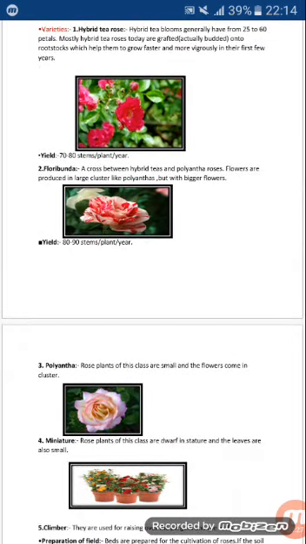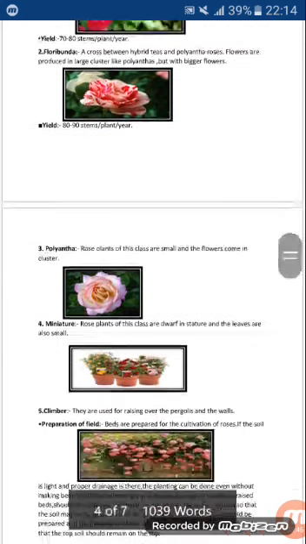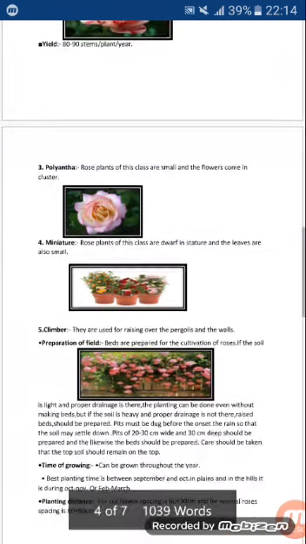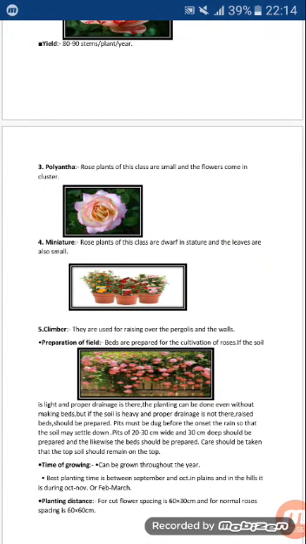Next is Polyantha variety of rose. Rose plants of this class are small and the flowers come in clusters. As earlier discussed in Floribunda, flowers are produced in larger clusters, but in case of Polyantha, the flowers are small and come in clusters. Next is miniature. Rose plants of this class are dwarf in structure, and leaves are also small. And next is climber. They are used for raising over the walls and also for decoration purposes.